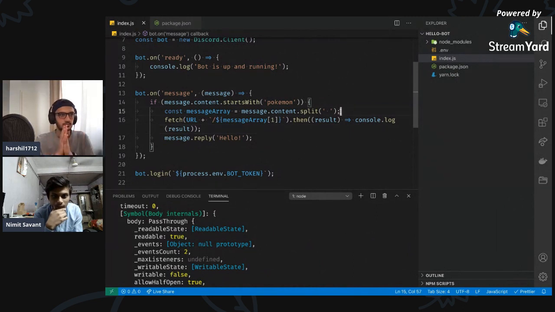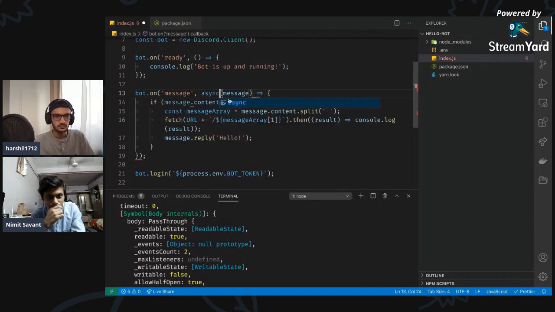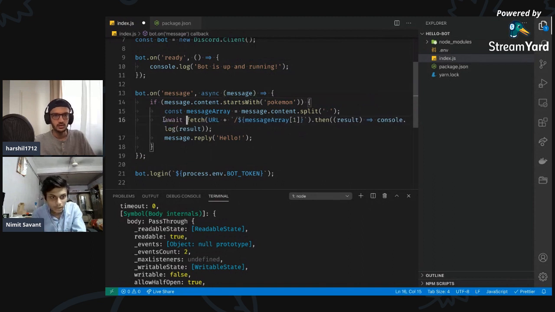Awesome. So you need to walk me through this. Basically, what we're gonna do is just await fetch. But this is not an async function, so await won't work here. We can do it upper, when we are declaring message, exactly, just before that. This would be async, and then await.